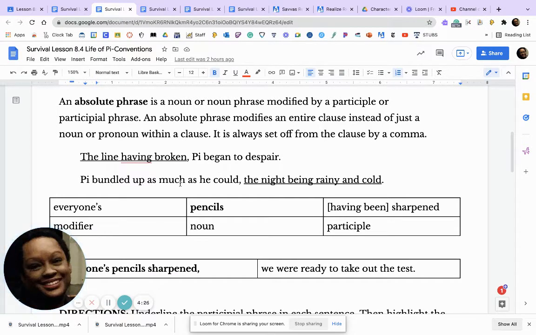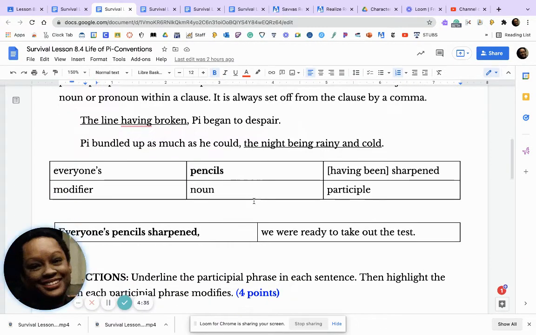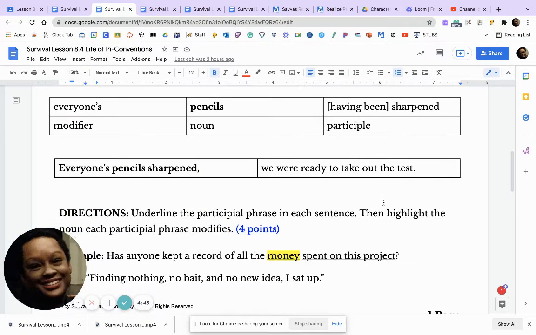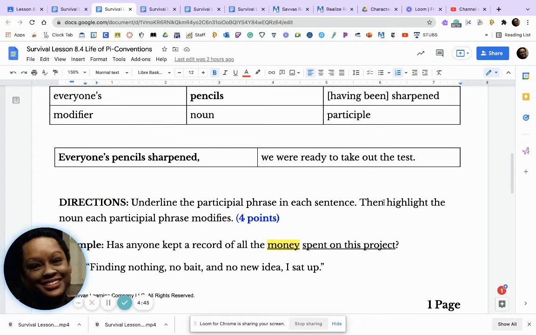Pi bundled up as much as he could, the night being cold and rainy. Modifier, everyone's. Noun, pencils. Having been sharpened is the participle. Everyone's pencils sharpened, we were ready to take out the test.